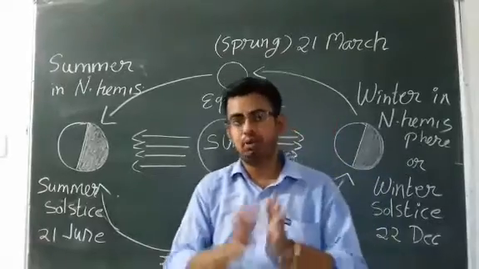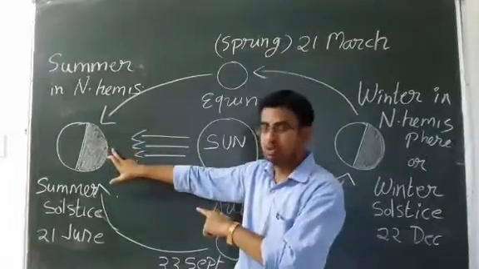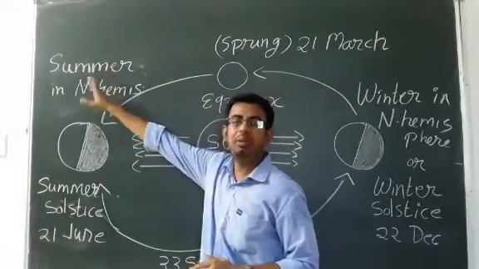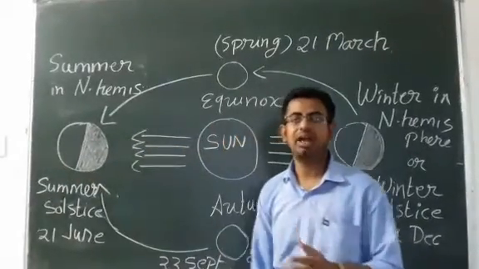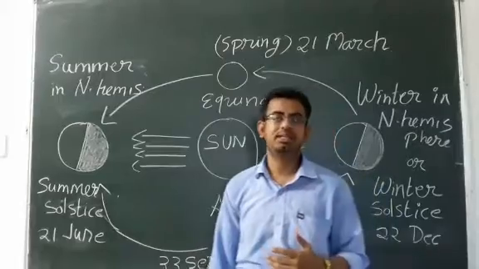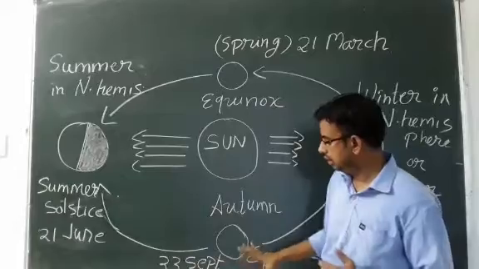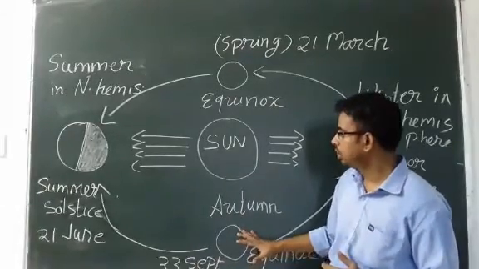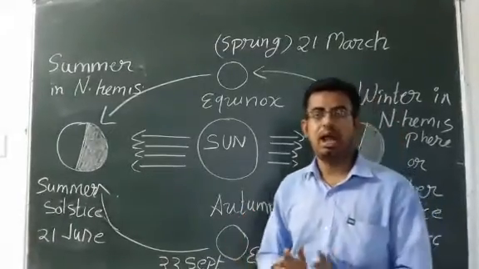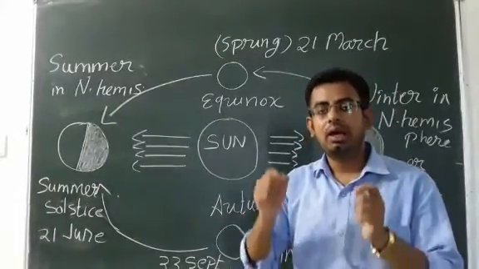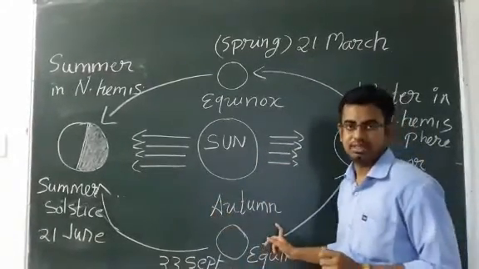Basically, our earth is a little tilted, bent to one side. So basically in this position summer will be in the northern hemisphere. At the same time, the other part will have winter season. Now, when Earth comes to this position, sun rays will fall directly on all the parts, and as the sun rays fall equally on all the parts, at this time we will have autumn season.